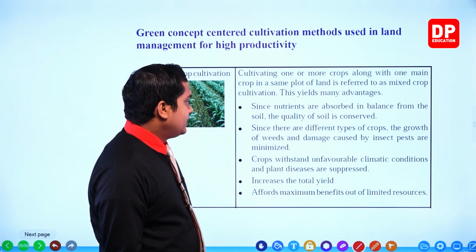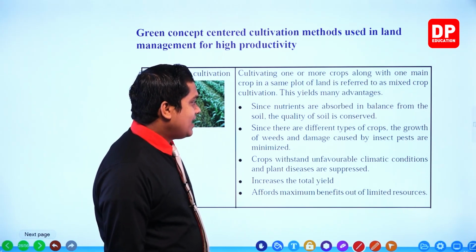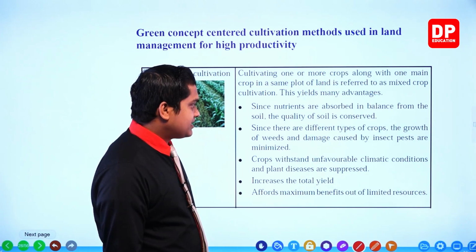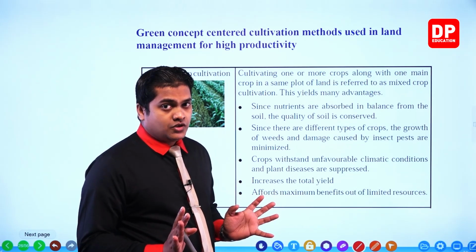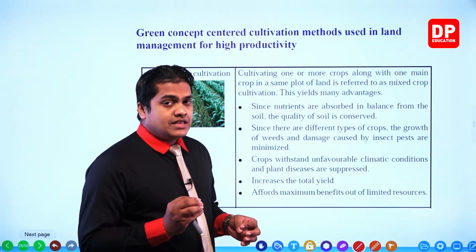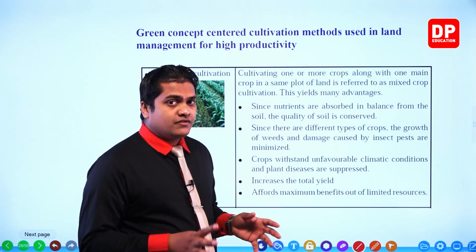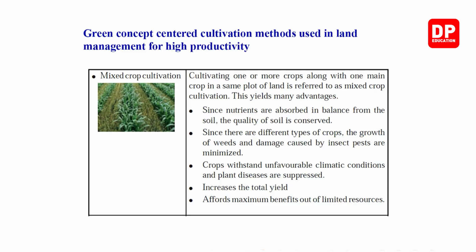Next one. Since there are different types of crops, the growth of weeds and damage caused by insects and pests are minimized. Now there are different kinds of crops, so upon having different kinds of crops, what will happen, my dear children? The action of weeds and the other kinds of insects are also going to reduce. Okay. Next one. Crops withstand unfavorable climatic conditions and plant diseases are suppressed.